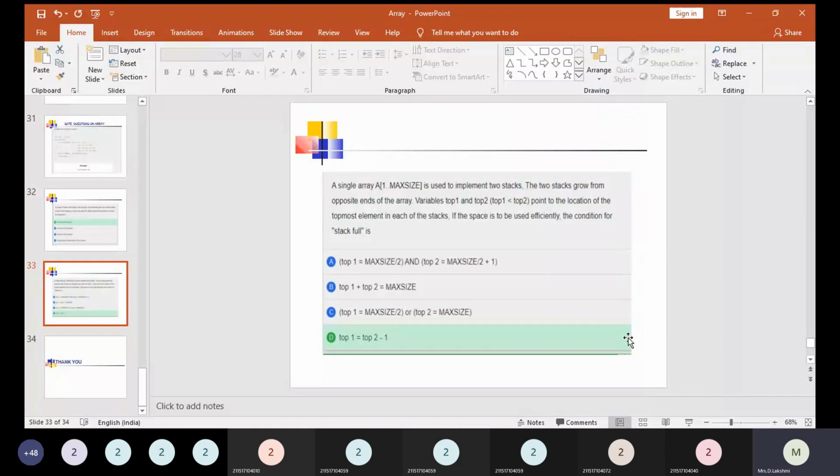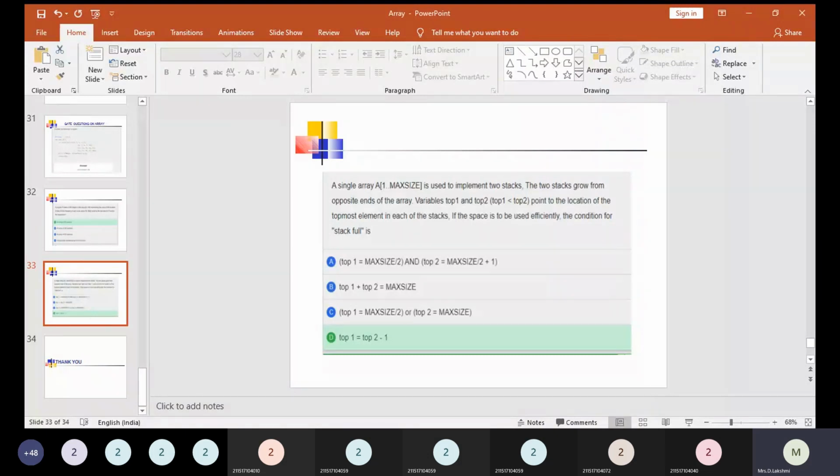Let us see one more GATE question here. Let us read out this GATE question. A single array A of max size is used to implement two stacks. The two stacks grow from opposite ends of the array. Variables top 1 and top 2, top 1 less than top 2, point to the location of the topmost element in each of the stacks. If the space is to be used efficiently, the condition for stack fullness.